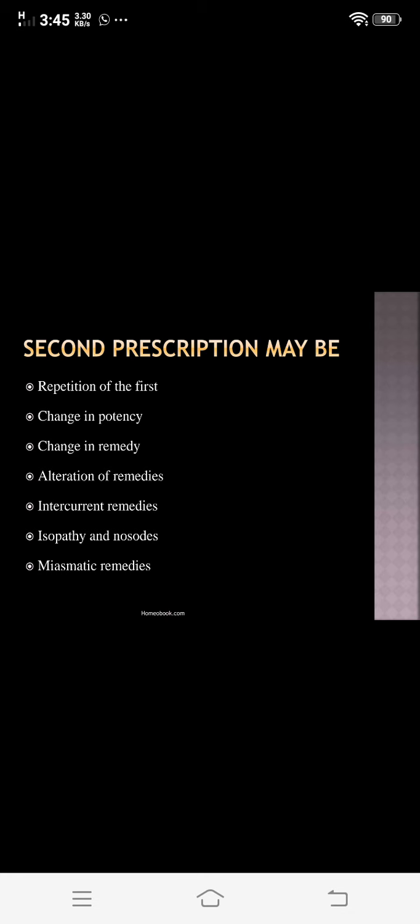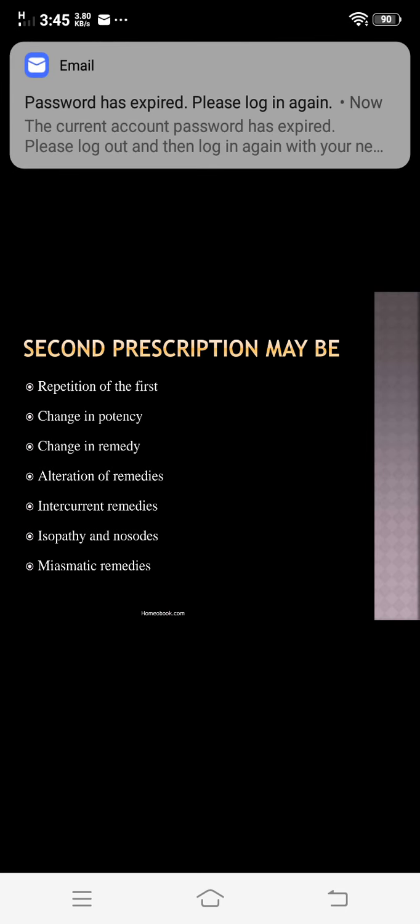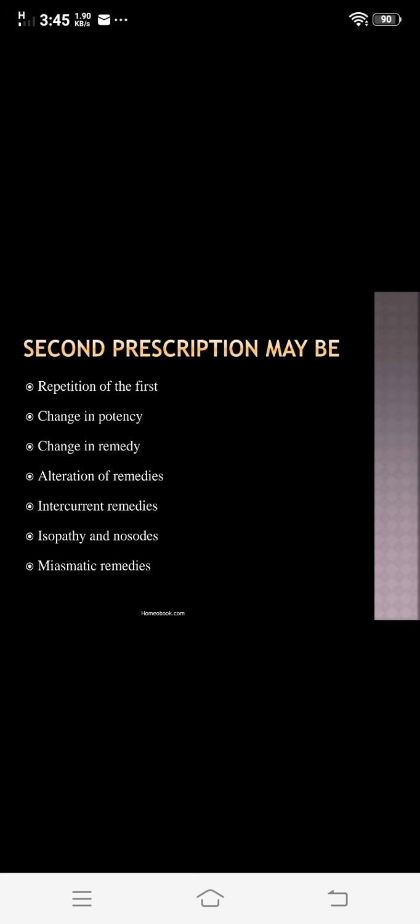Then the third type is acute to acute complementary. What is acute to acute complementary? That is, the first remedy is acute, the second remedy is also acute, but they are complementary. That is, to finish the action of the first remedy, you need the second remedy, that is the complementary remedy. So when you give Bryonia, the acute condition subsides, but after some days the symptoms of that disease condition appear again. In that case you may require an acute complementary remedy, and that may be Rhus tox.